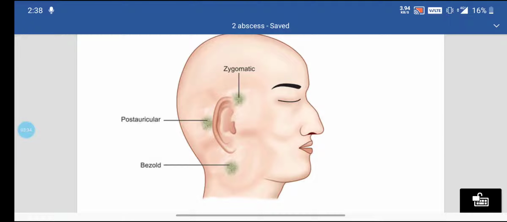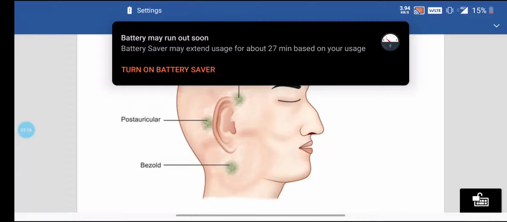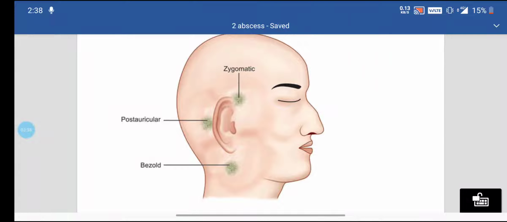You can see the situation and the places of the abscesses in this figure. Behind the ear, it is the retroauricular or subperiosteal abscess. Below the ear, there is a Bezold abscess. In the upper part of the ear, superior to the mastoid process, it is the zygomatic abscess. This is all about the mastoid abscess.